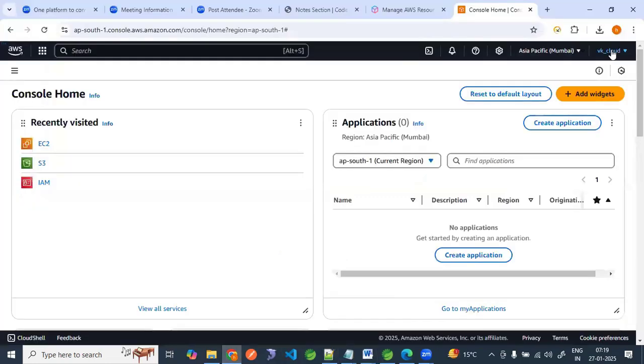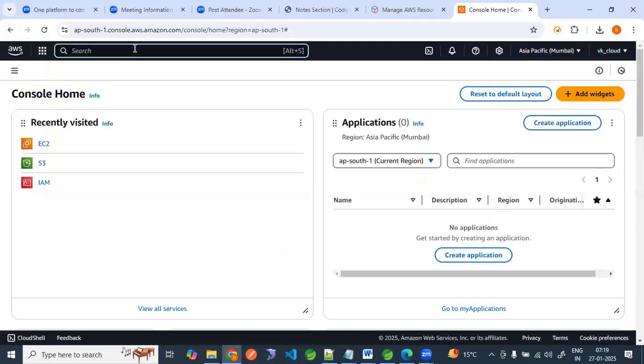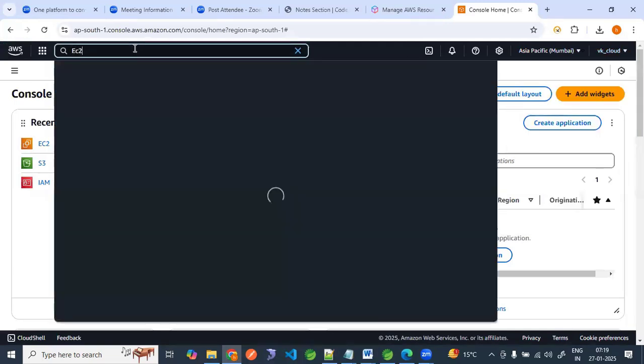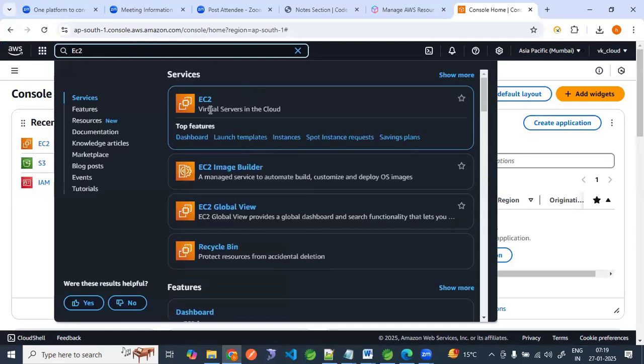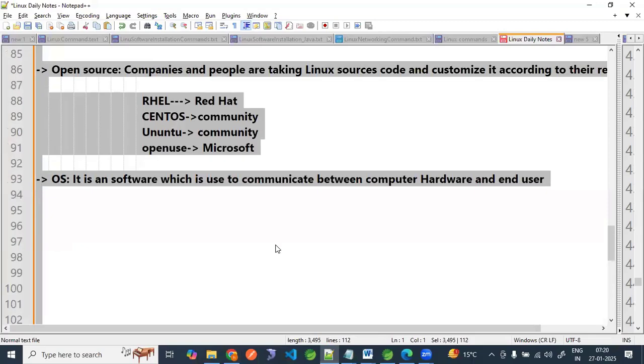So I have just now logged into my root account, and this is my root account. Today, we are going to see a small brief about EC2 services, which we can find by searching EC2. What is it showing? Virtual server in the cloud. What is meant by server? It's a machine. I will show you step by step. Just focus.